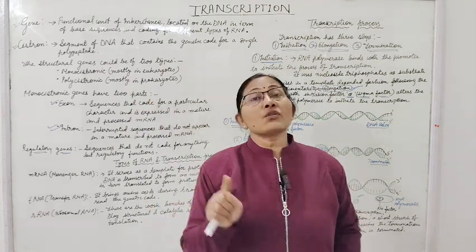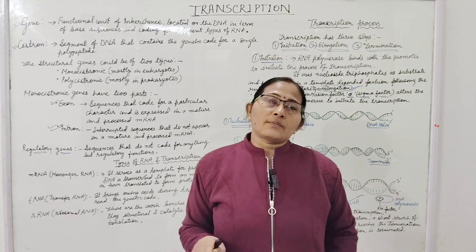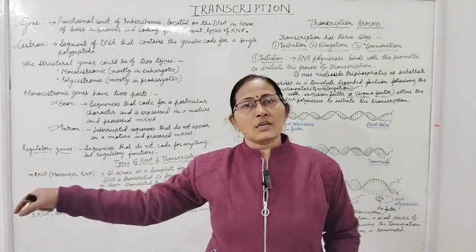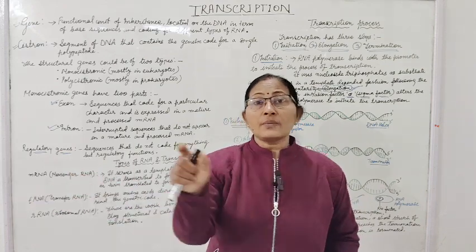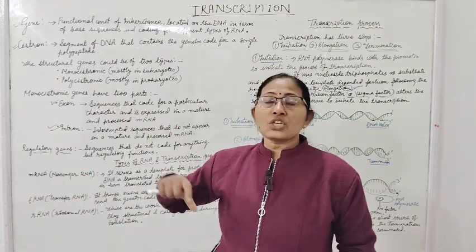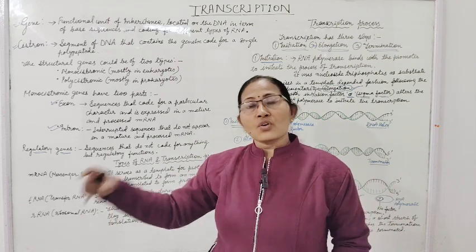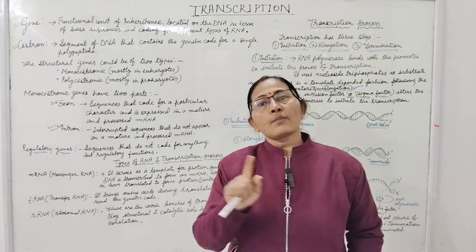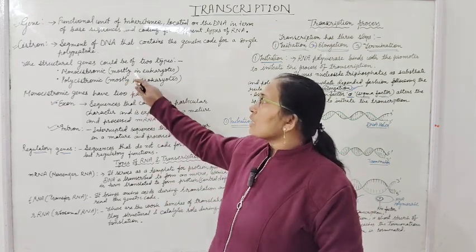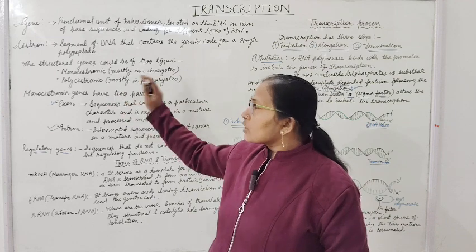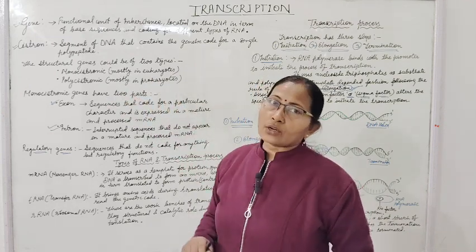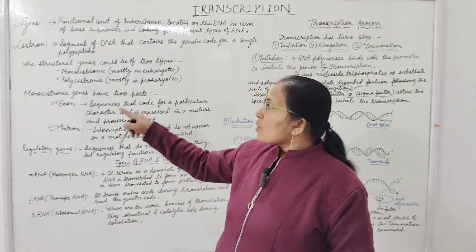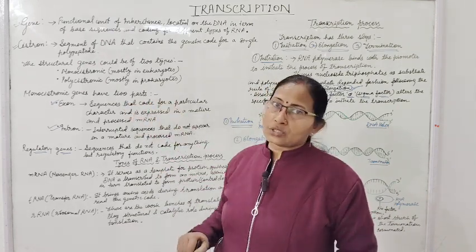Structural genes are involved in making RNA through the promoter, and will end at the point of the terminator. The structural gene which will go for transcription may be of two types: monocistronic, polycistronic. Monocistronic mostly in eukaryotes and polycistronic mostly in prokaryotes. What is the difference between monocistronic and polycistronic? The monocistronic gene has two parts.